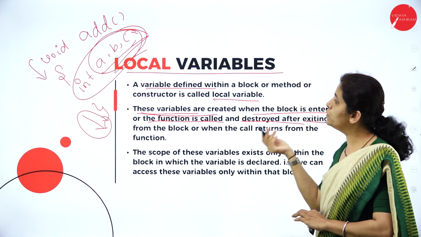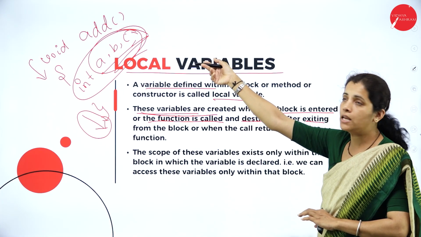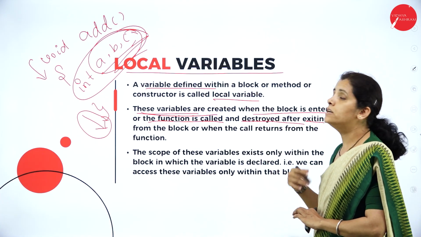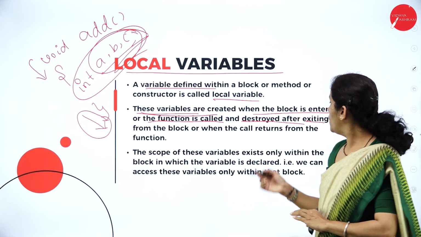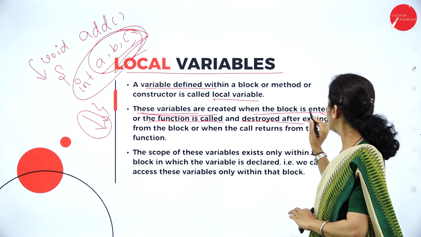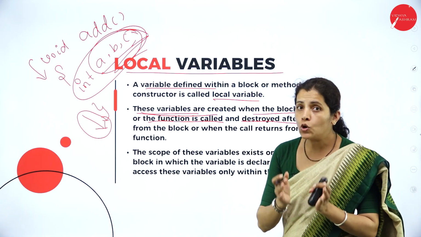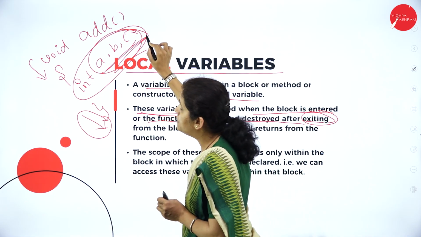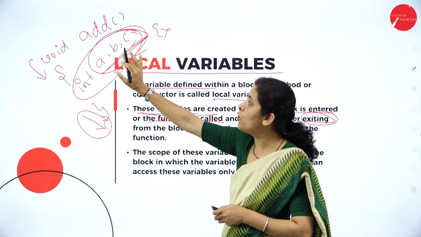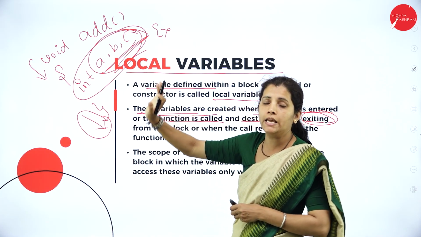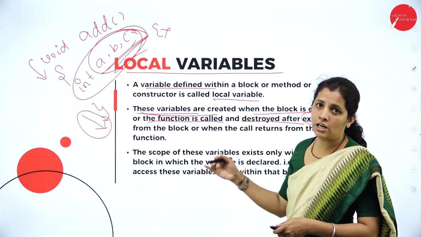When we enter into the function, memory for these variables is created, and destroyed. Destroyed in the sense that it is removed when we exit from the block or function. The scope of these variables exists only within the block. In the sense that I am not able to access these A, B and C outside this add function.